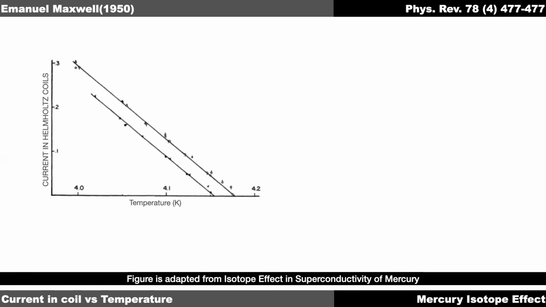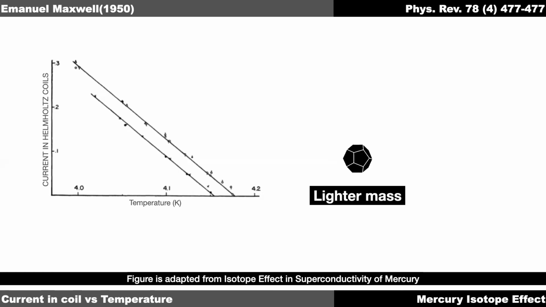And what he notes is the following. The lower line that represents natural mercury with an average atomic mass of 200.6 has a lower transition temperature compared to the line above, which is obtained by measuring an isotope of mercury with an atomic mass of 198.